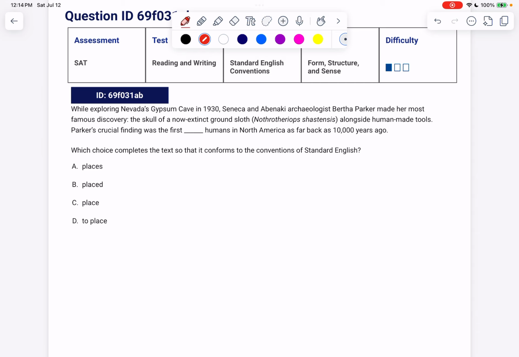While exploring Nevada's Gypsum Cave in 1930, Seneca and Abenaki archaeologist Bertha Parker made her most famous discovery, the skull of a now extinct ground sloth, alongside human-made tools. Parker's crucial finding was the first blank humans in North America as far back as 10,000 years ago. So when we look at the answer choices, we have places, which is